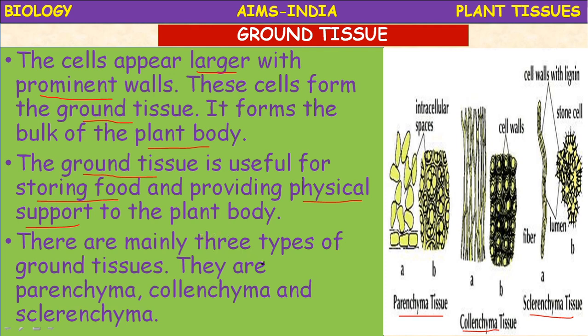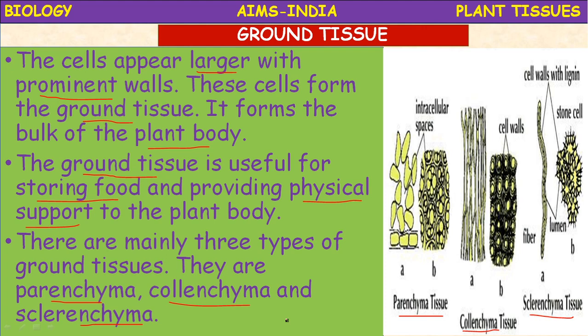There are mainly three types of ground tissues: parenchyma, collenchyma and sclerenchyma. In this video we are going to study parenchyma, collenchyma and sclerenchyma in detail. See, pronunciation is very important.